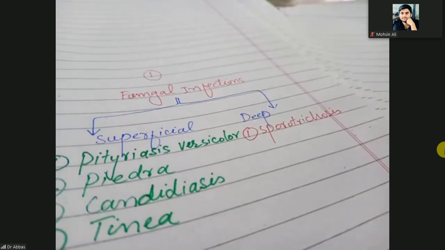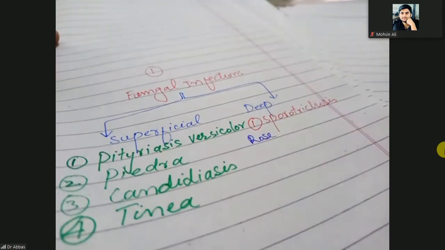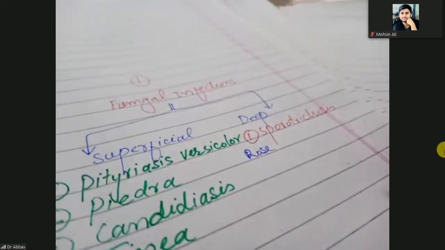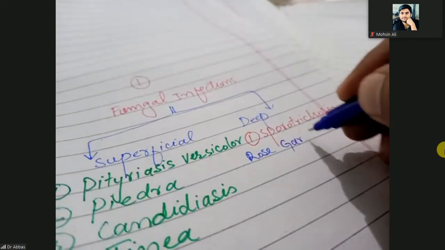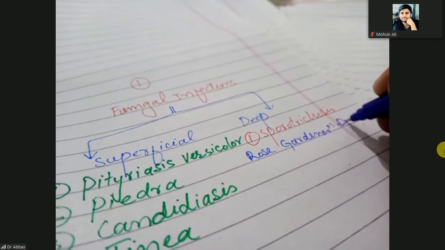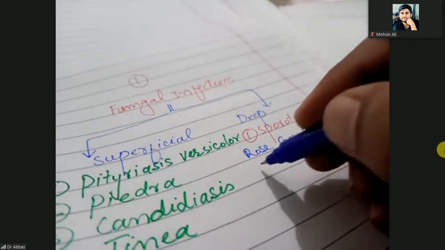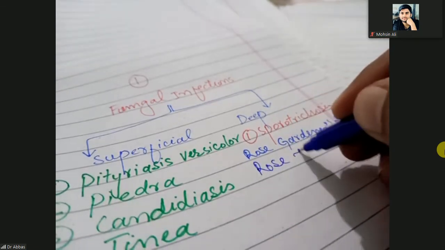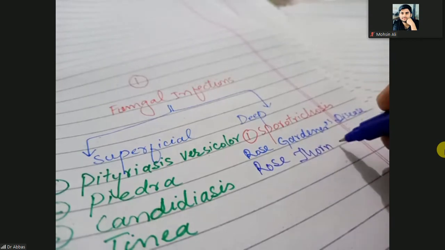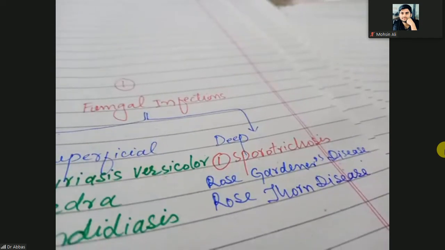Other name of sporotrichosis is the Rose Gardner disease. Other name of this one is the rose thorn disease.